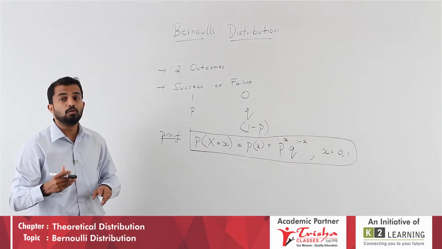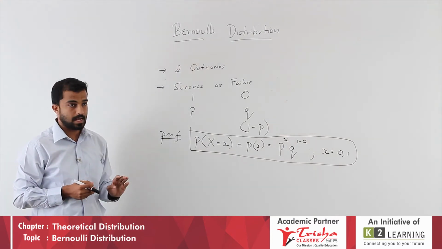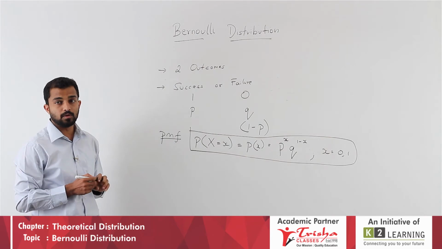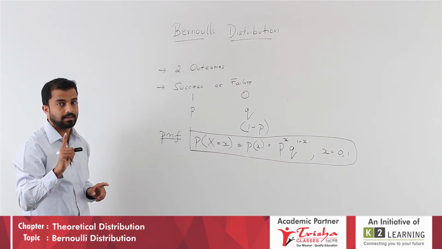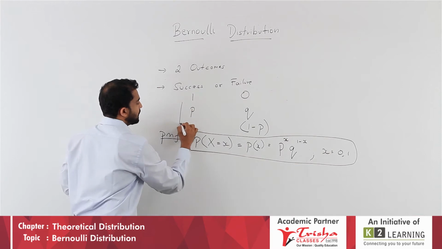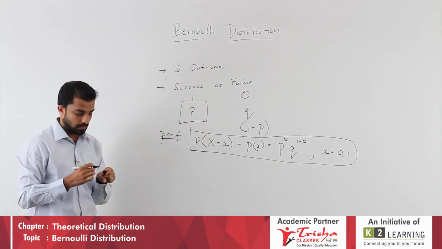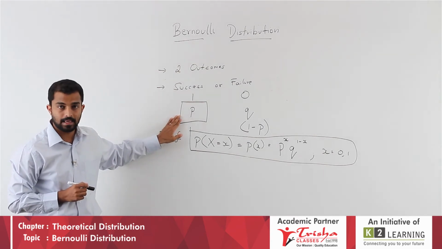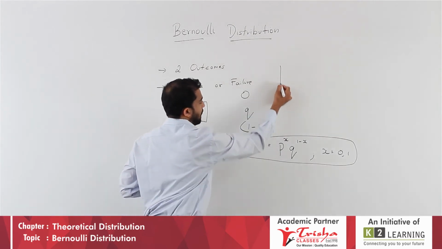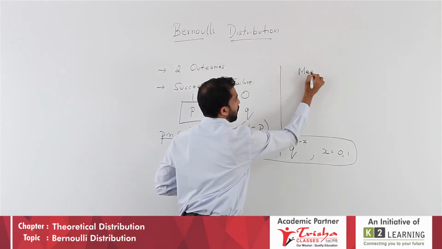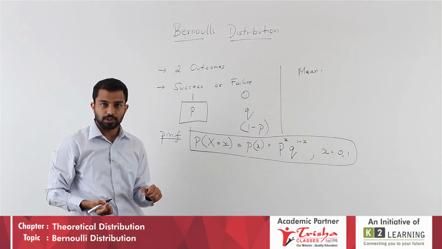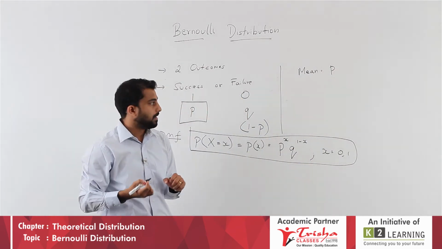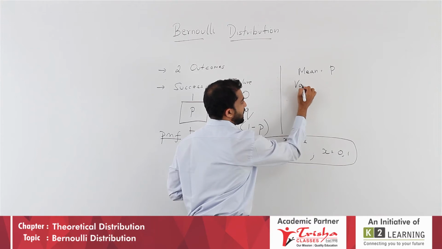Now remember a few more things in Bernoulli distribution. As I said, it is either success or failure. Bernoulli distribution has only one parameter, and that parameter is p. And that is why the mean of Bernoulli distribution is given by letter p. Next we have variance.